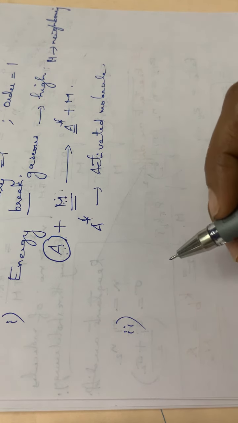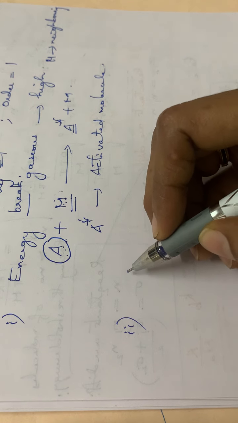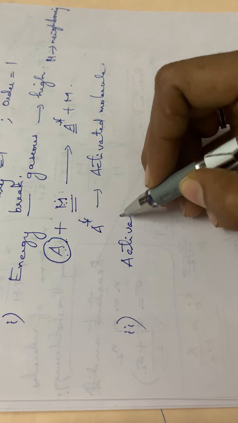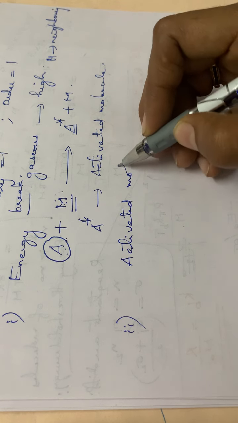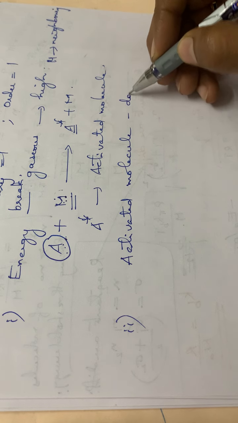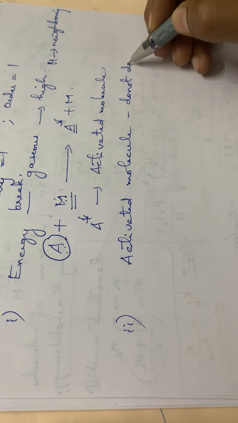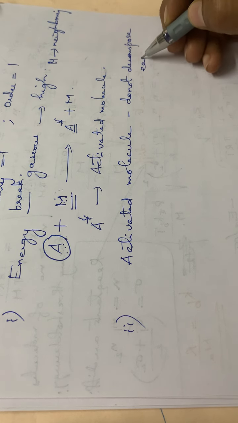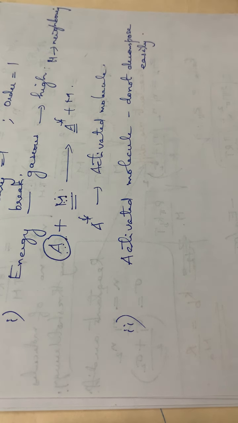Then the second point is that the activated molecule does not decompose easily. That means some time lag will be there for the activated molecule to decompose.